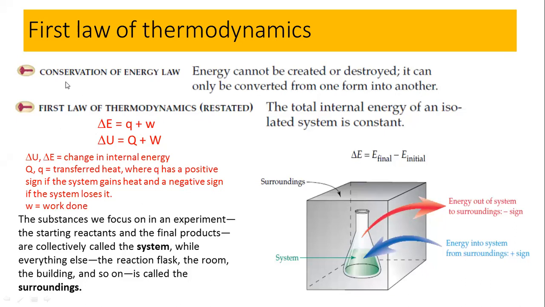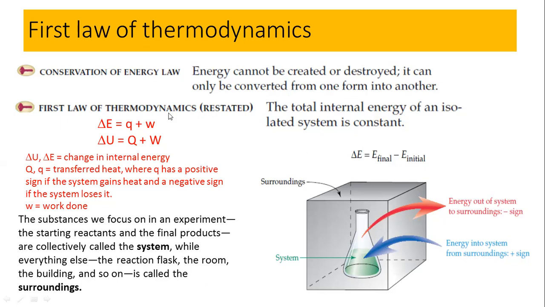So the first is a very simple explanation of the first law of thermodynamics, which is based on the law of conservation of energy. Energy cannot be created and cannot be destroyed, but it can only be converted from one form to another form. So this is the law of conservation of energy, and the first law of thermodynamics is based on this law.